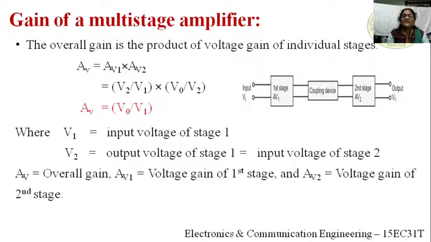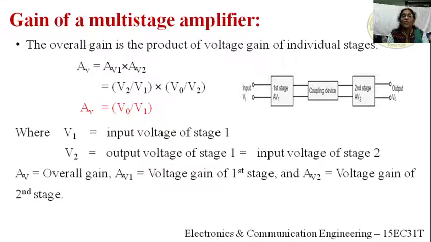Here, first stage and second stage each mean a single stage amplifier. These two single stage amplifiers are cascaded by using a coupling device. We call this a multi-stage amplifier.